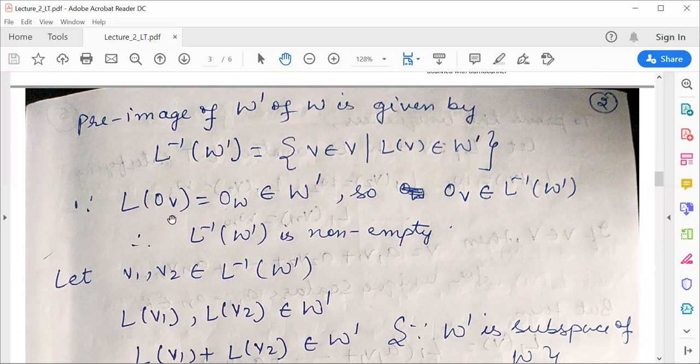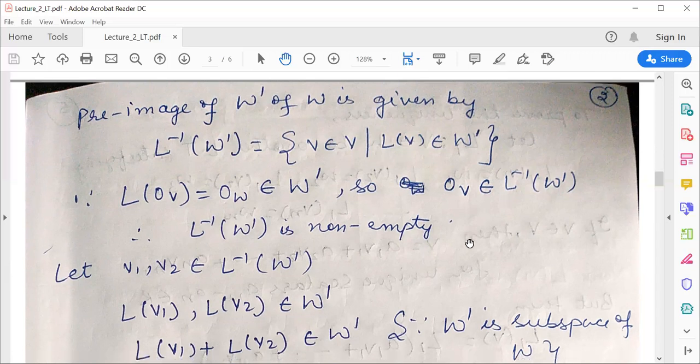Now, L of 0_V is equal to 0_W. This is the zero vector in the vector space W, and definitely this belongs to W' because W' is a subspace of W. So as per the definition of the set, that means the zero vector in V belongs to L inverse of W'. That means this is not an empty set.